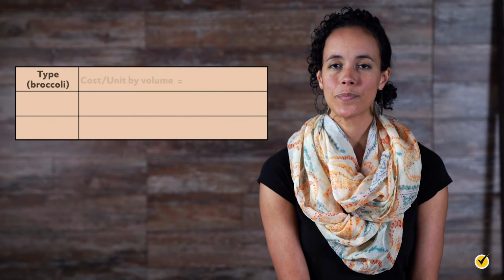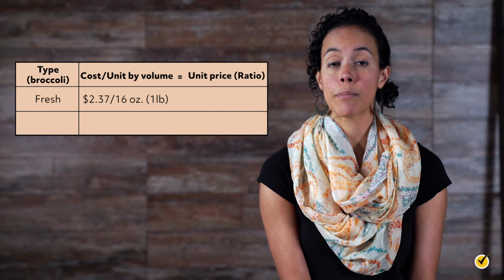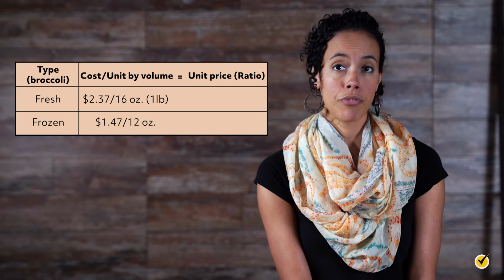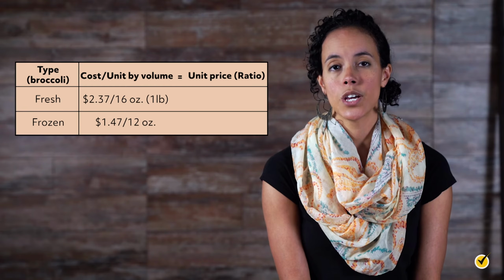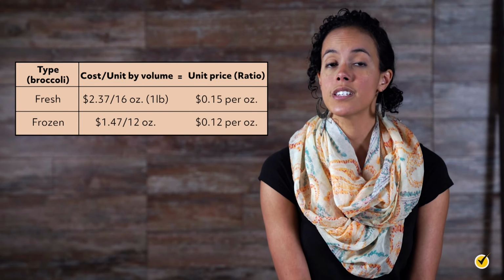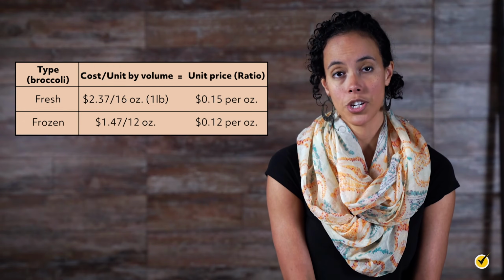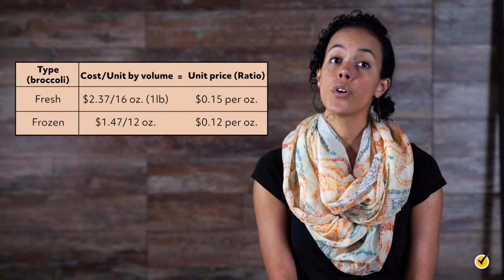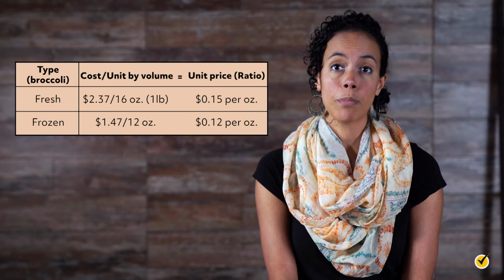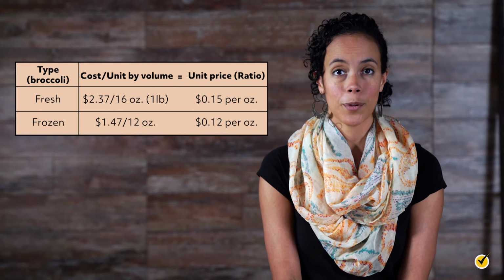Many times, a unit conversion must be made before a unit price can be determined. For example, if we're trying to compare the unit cost of a pound of fresh broccoli to a package of frozen broccoli measured in ounces, we would need to know that 1 pound is equal to 16 ounces before we could calculate the unit cost ratio. In this case, the frozen broccoli would be the better value based on the smaller unit price per ounce.